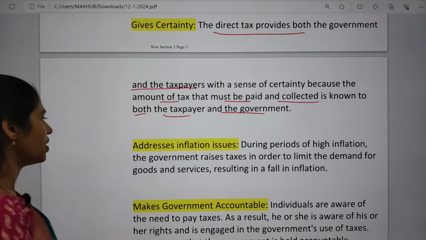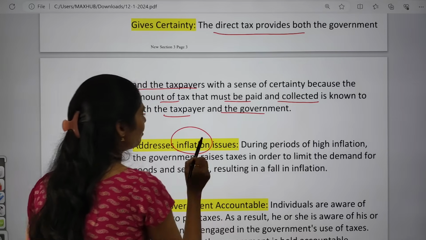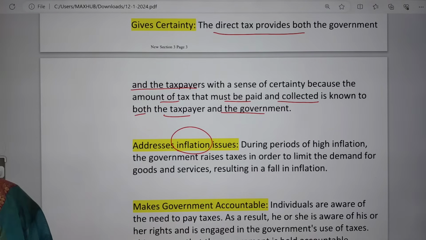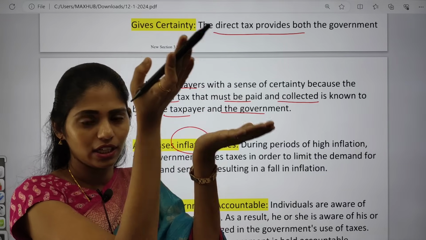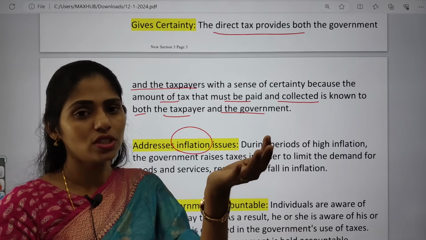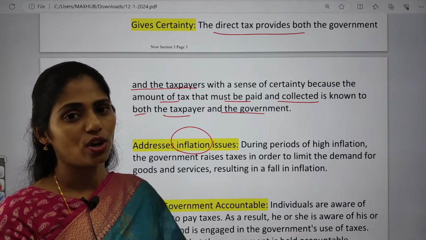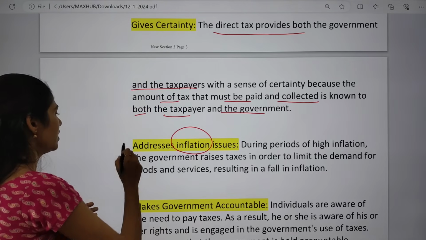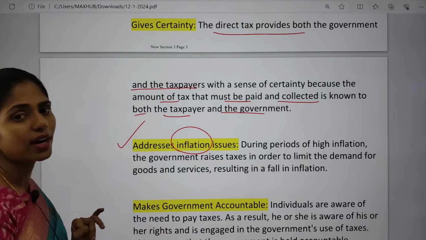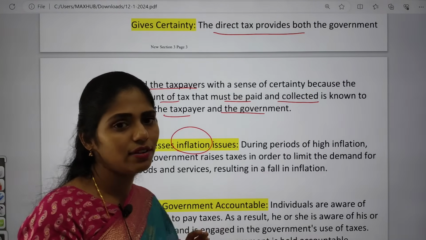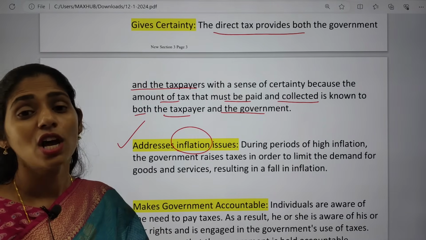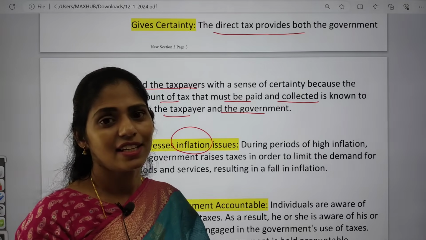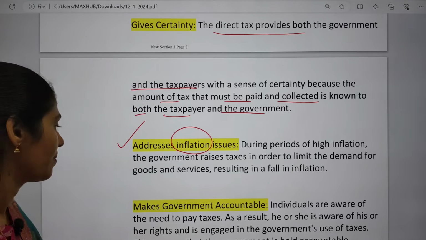And the next one is that it also addresses the issue called inflation. So what is the meaning of inflation? Whenever there is a rise of prices in the market for both goods and services, that condition is called inflation. Here this tax will also be helpful to address inflation, because whenever there is an increase of prices, the government will sometimes provide subsidies. For those subsidies, this tax money is very important.